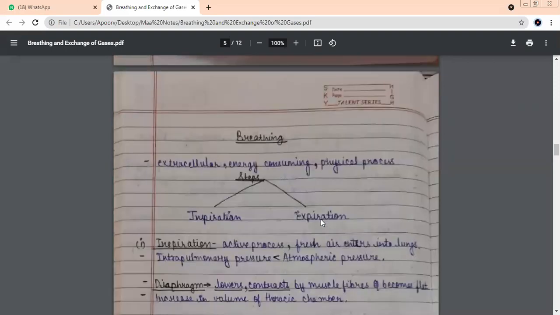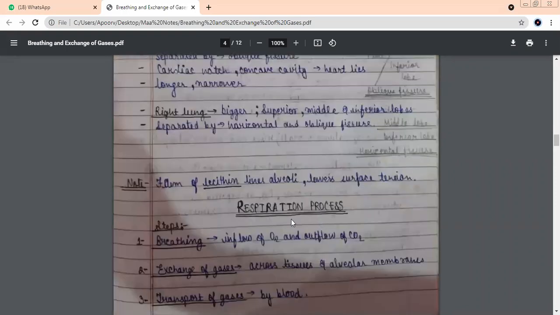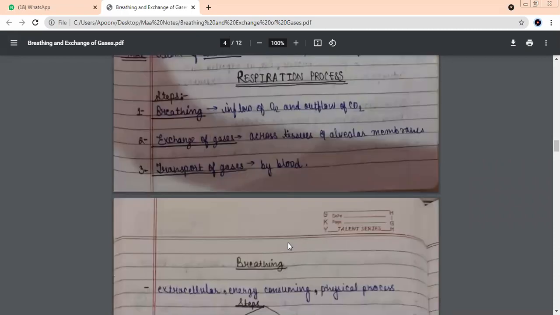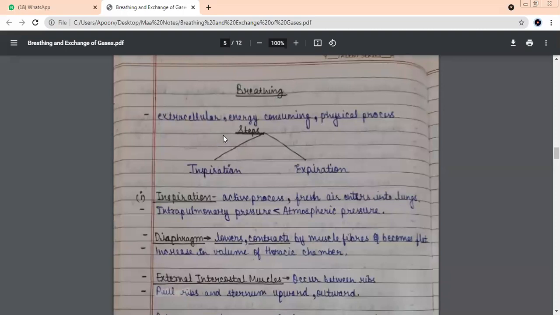Okay, beta, we are going to the first step now of respiration. There are mainly three steps: breathing, exchange of gases, and transport of gases. I'm first explaining breathing to you. It's extracellular. What does this mean? Does it take place inside the cells?